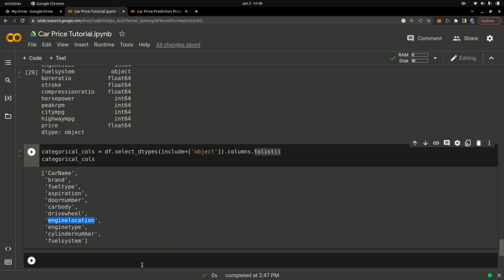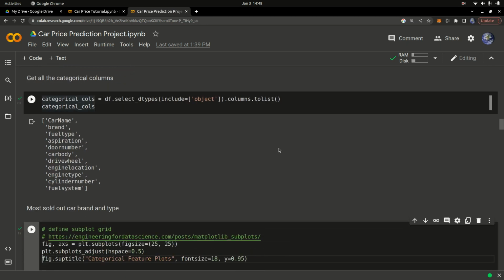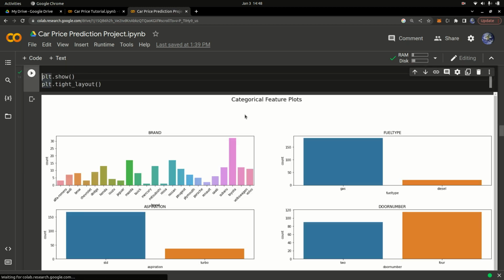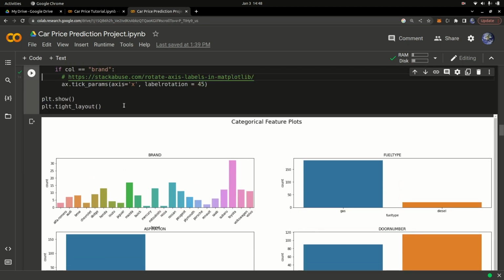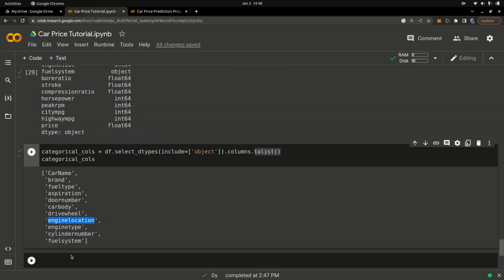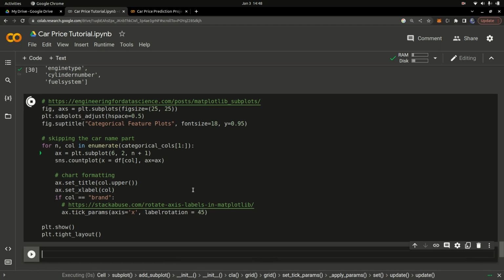Good. So once we have that, I want to plot a graph to visualize these categorical columns. Let me grab the code for that, because I don't want you to watch me type all this out. I have links to all this code in case you want to read more. I'm going to copy it and paste it right here, and we're going to visualize the different categorical columns that we have. Again, I have links to documentation on plotting graphs in case you're interested, and I have a video on all this on my YouTube channel, so you can check that out. If I run that, it's going to visualize the graph that we have.